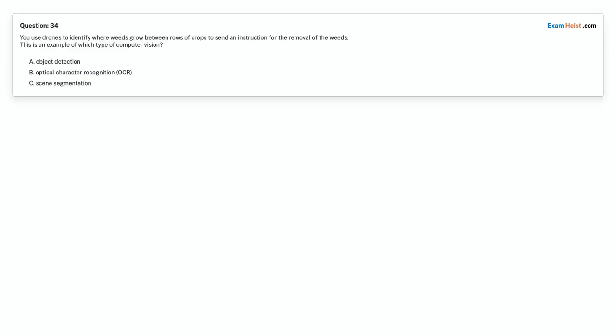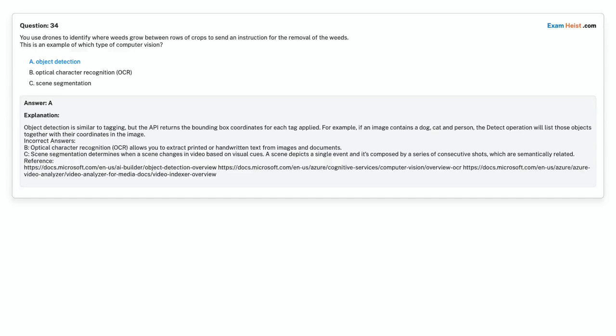Question 34. You use drones to identify where weeds grow between rows of crops to send an instruction for the removal of the weeds. This is an example of which type of computer vision? Option A, object detection. Option B, optical character recognition (OCR). Option C, scene segmentation. Choose the correct answer. Correct answer is option A, object detection.